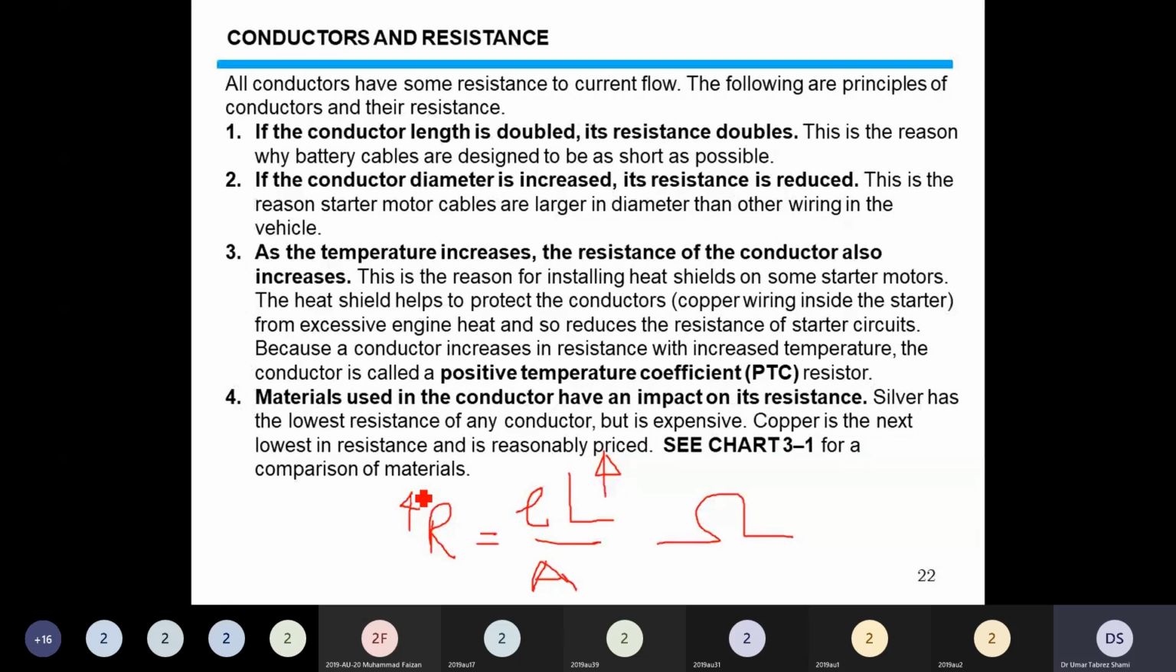Second, if the conductor diameter is increased, the resistance is decreased. If we increase the area, what will happen to the resistance? The resistance will decrease. It is reciprocal.